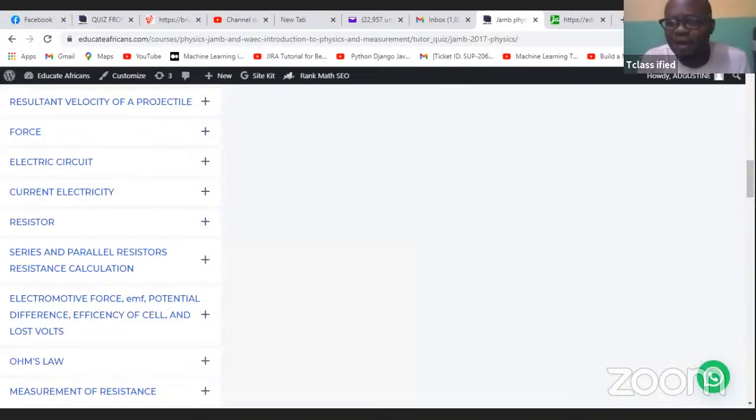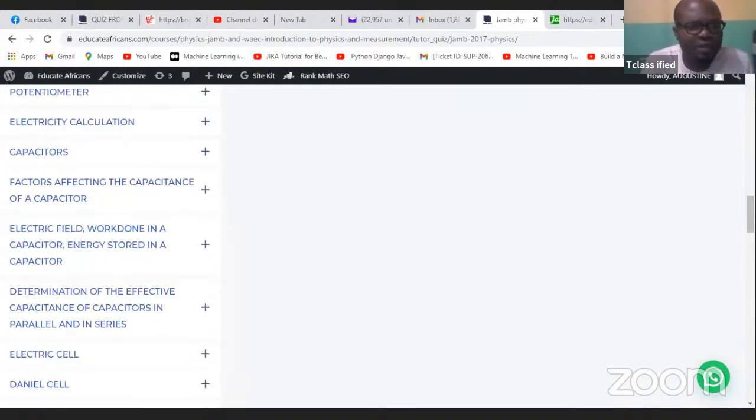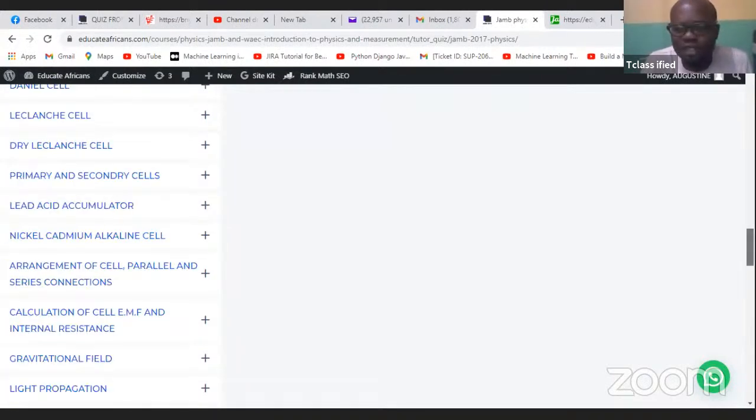So welcome to this our platform. Like I said, from today, that's what we are going to be using. So there are lots of physics lectures on the platform. The one I say you should use, make sure you're using the one done by Zimus or Ozechine, JAMB WAEC physics. So that's the one we are using. Okay, so let me go to the topic we have today.